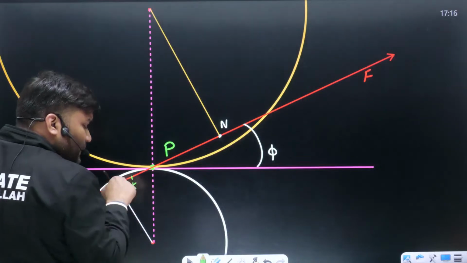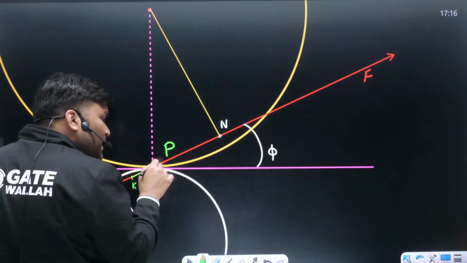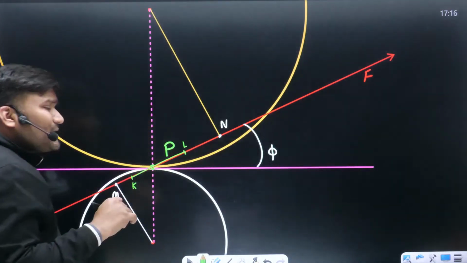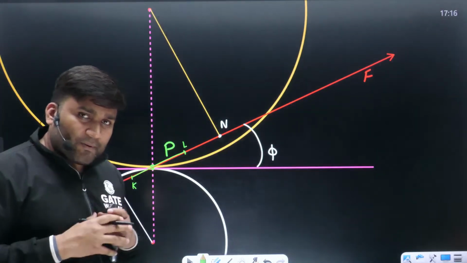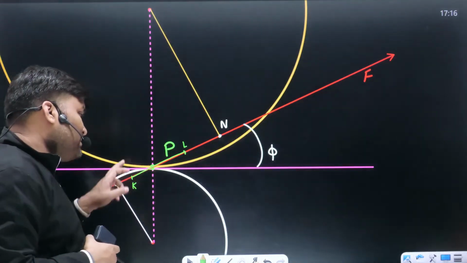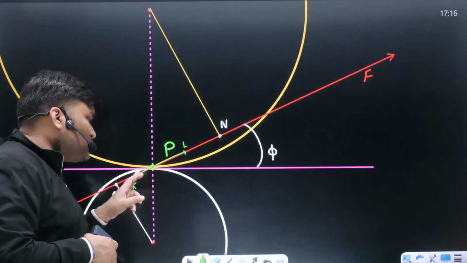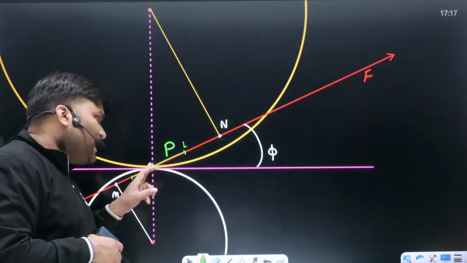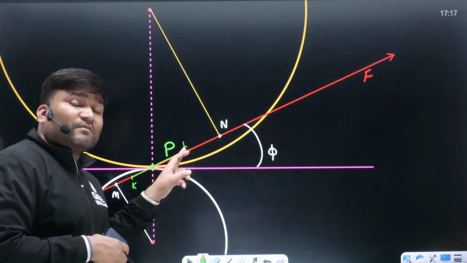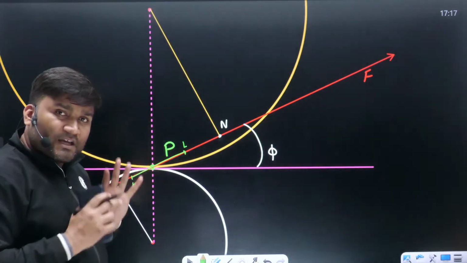From point K, contact will start, and the contact point will keep on traveling, passing through the pitch point, and somewhere here at point L, contact will end, disengagement will happen. So where can you find the contact point, sir? Contact point will be somewhere at K. Slowly it will reach towards point P, and then again move away from point P, and at L it will disengage. Both these teeth will disengage.